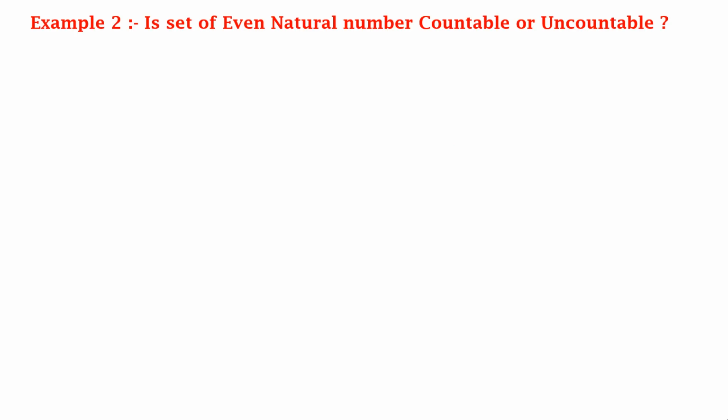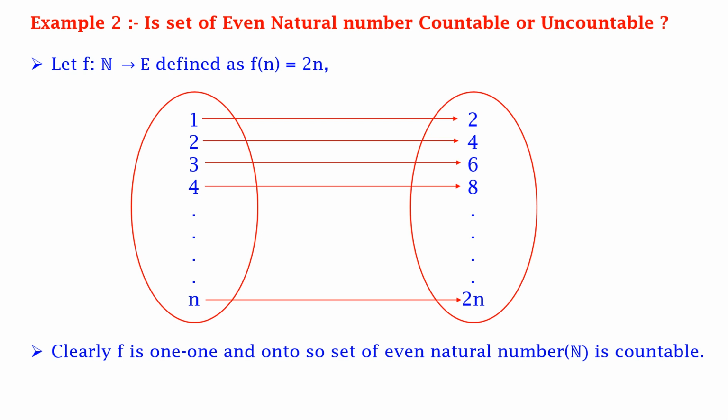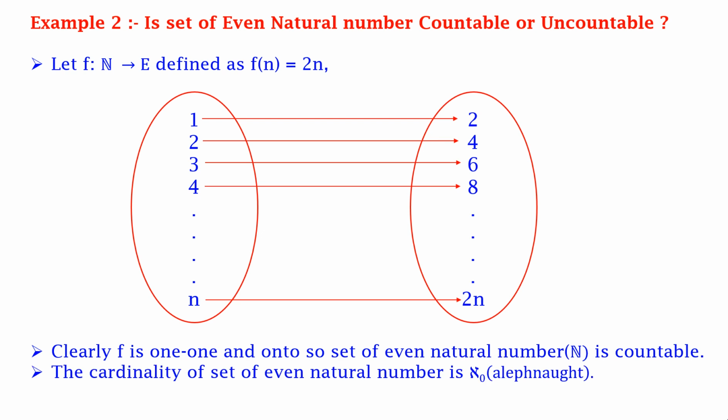Example 2. Is the set of even natural numbers countable or uncountable? Now let f be a function from the set of natural numbers to E, the set of even natural numbers, defined as f of n is equal to 2n, which means that 1 is mapped on 2, 2 is mapped on 4, 3 is mapped on 6, 4 is mapped on 8, and so on. Once again, f is one-one and onto, so the set of even natural numbers is countable, and its cardinality is again aleph naught.